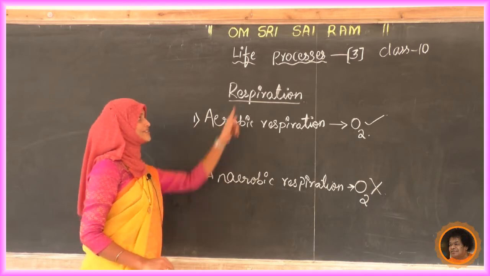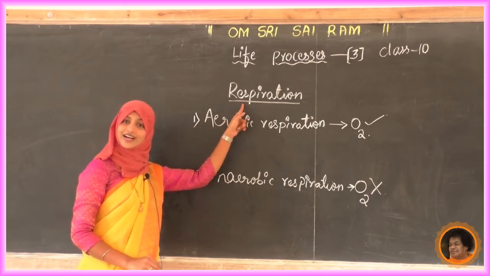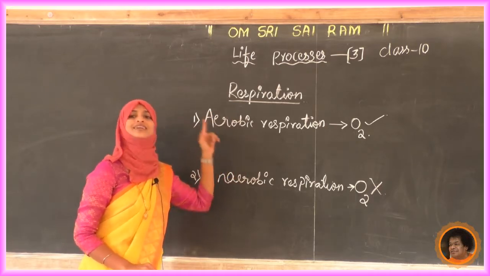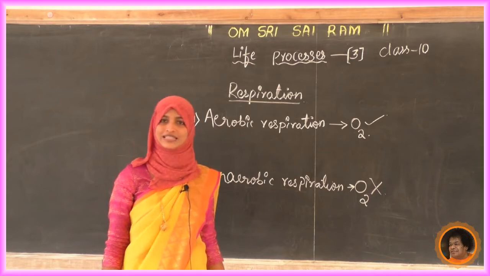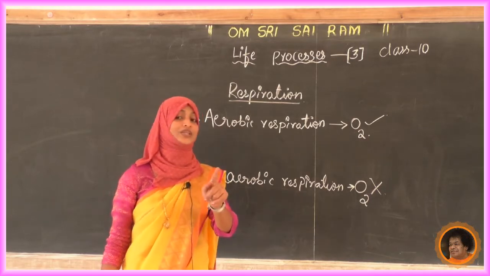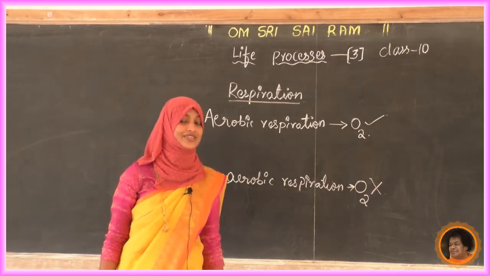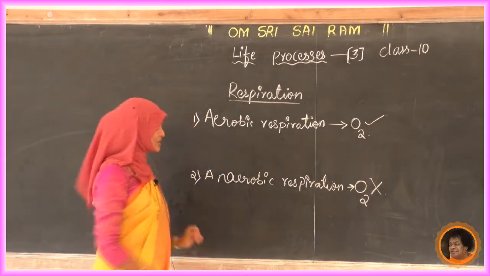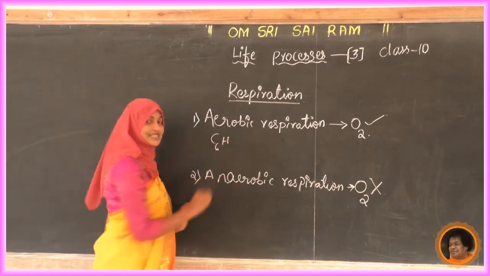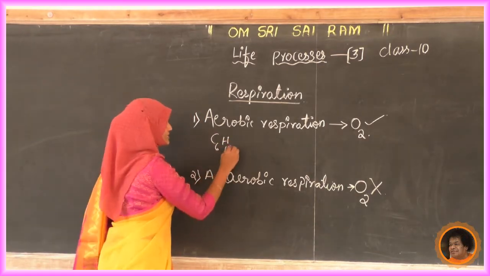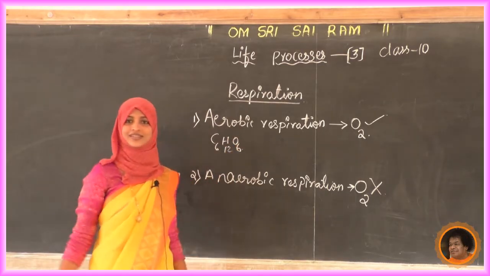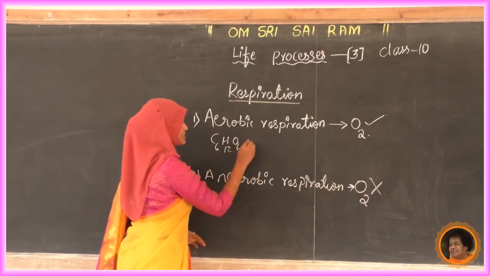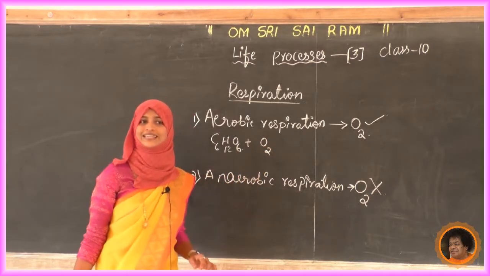Now we know that respiration is a chemical reaction, so we have to write the chemical equation. We studied in the definition which is the reactant in respiration, that is glucose. What is the formula of glucose? C6H12O6. Now in the presence of oxygen, one more reactant is oxygen.